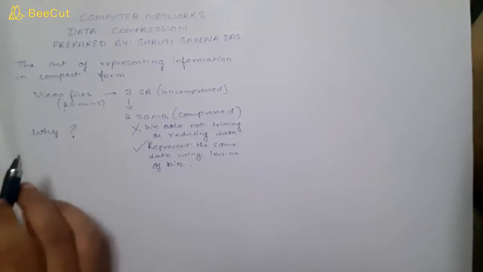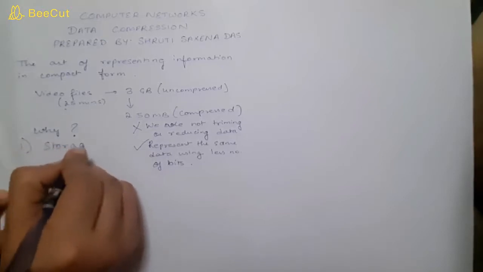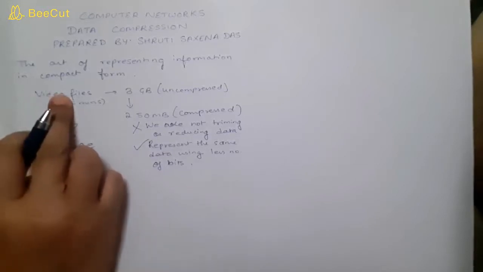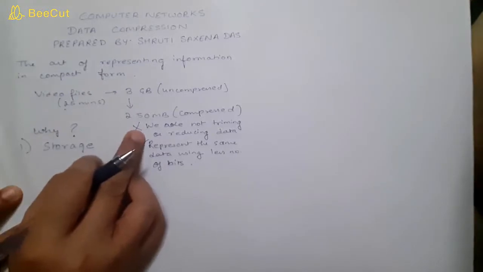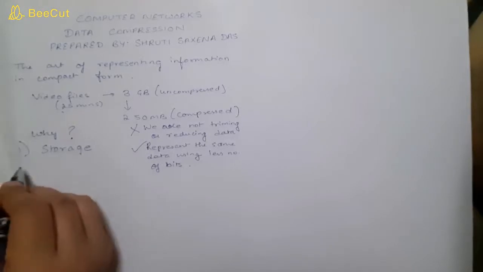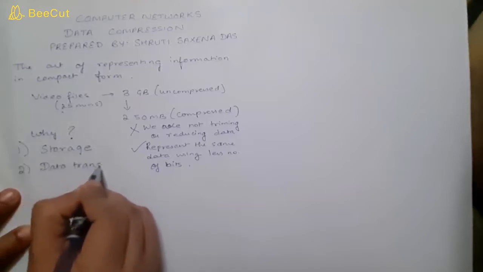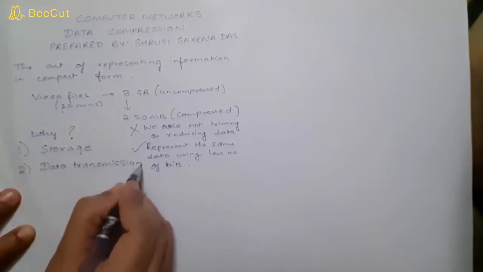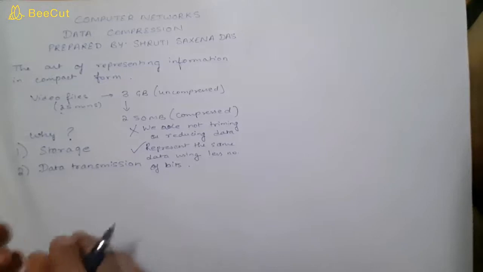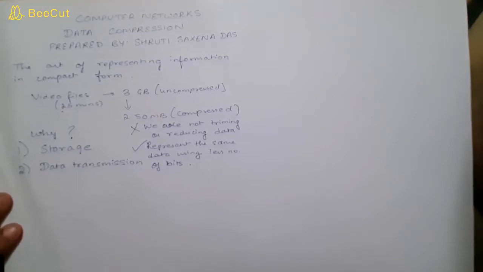So why are we doing this data compression? As I said, the first thing is storage. It will reduce the storage space needed to store a particular file. The same video file which was 3 GB is now 250 MB after compression. Second, your data transmission rate will be better. It will save the time required in transmitting your file. So these two are the major purposes for which we perform data compression.